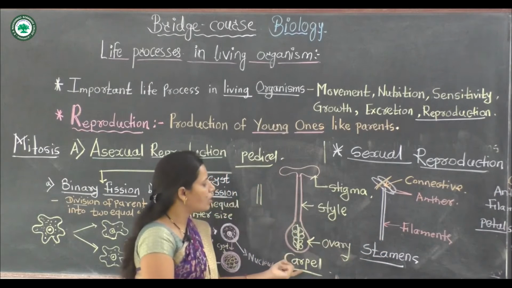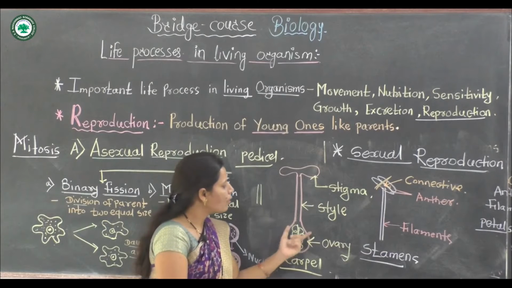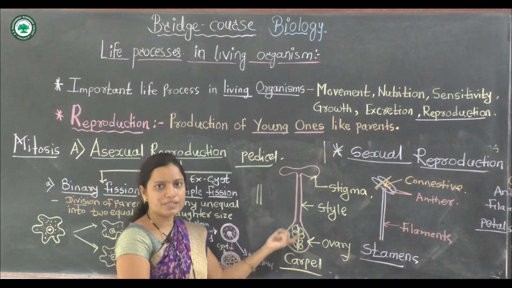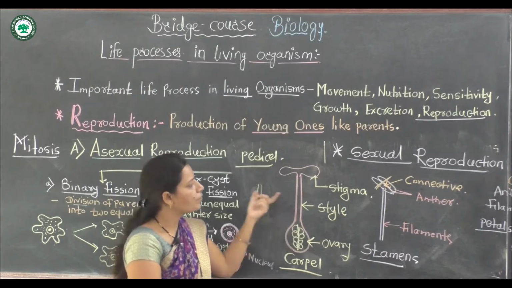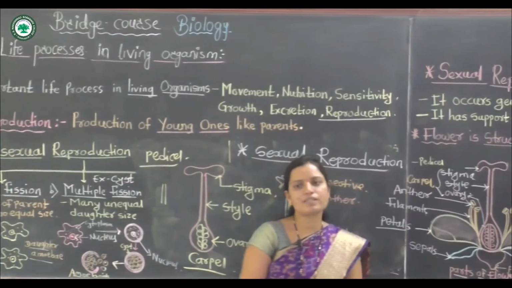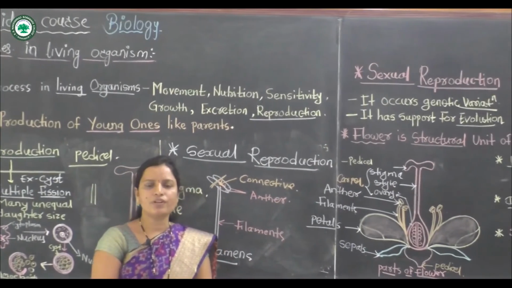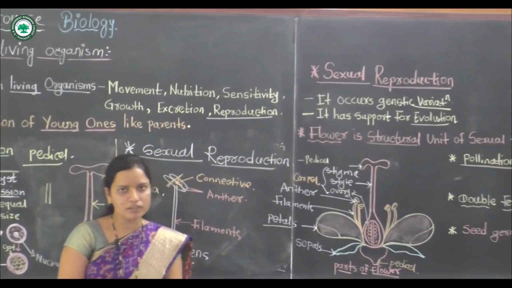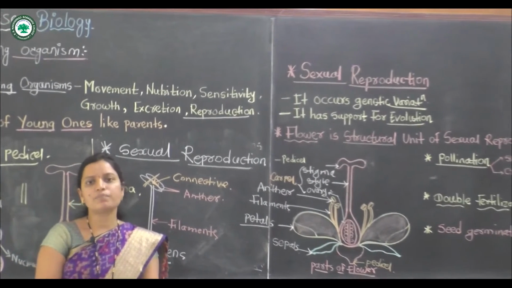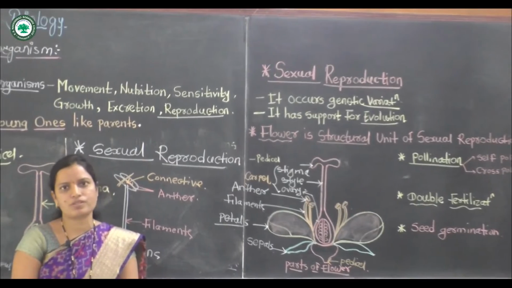In the ovary or carpels, they are also in a similar position, or they may be fused, in syncarpous or apocarpous condition. Okay, this is the structure of flowers, and the flower plays a very important role in sexual reproduction, because it has the male and female reproductive parts, which are very important for the reproduction process.